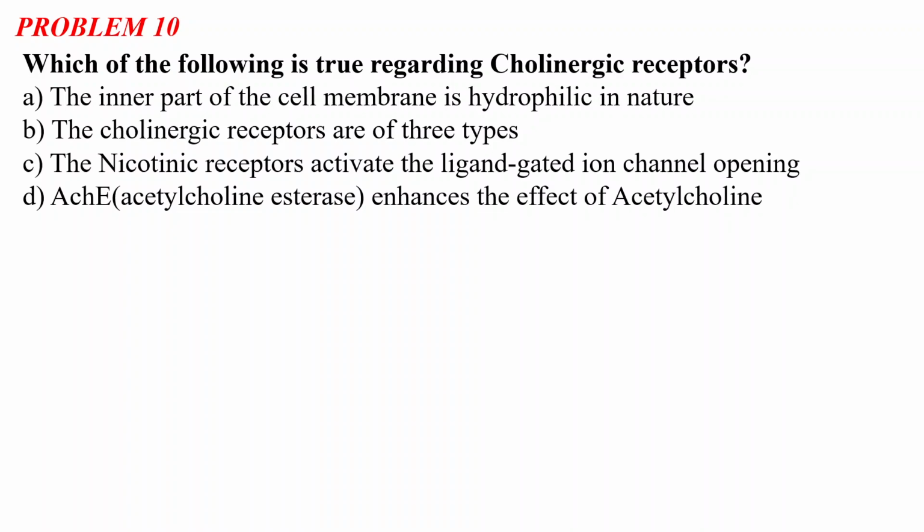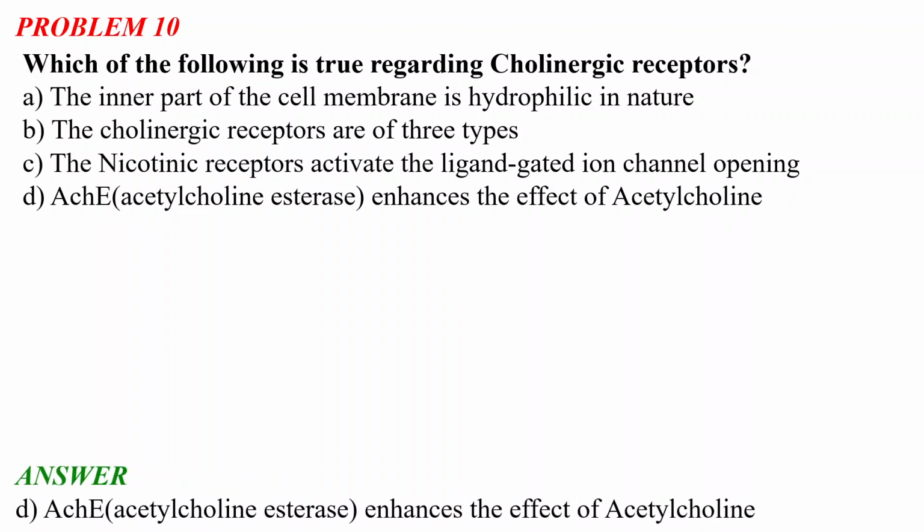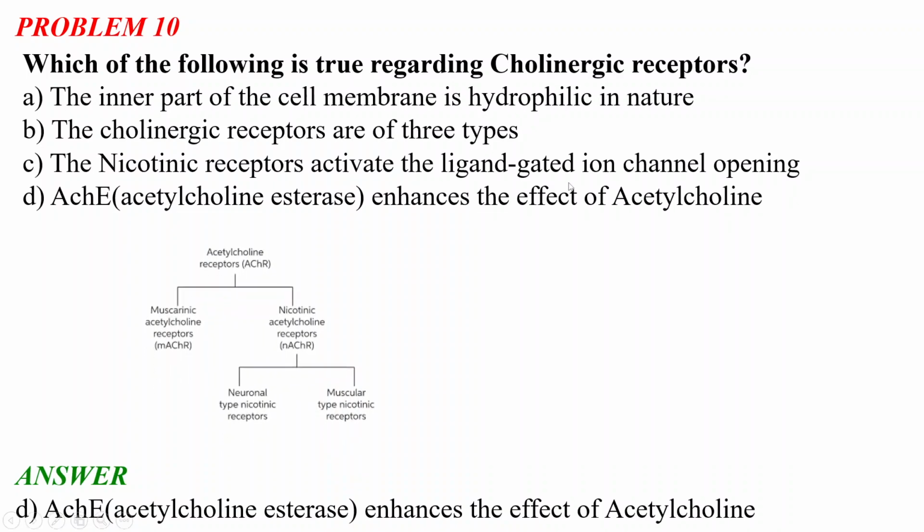Let's see which of the following statements is true regarding the cholinergic receptor, and then we will discuss it in detail. The correct answer is that acetylcholine esterase enhances the effect of acetylcholine.